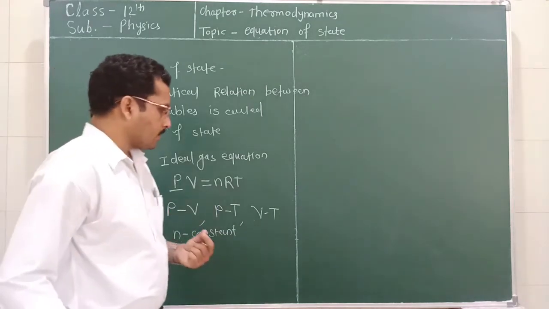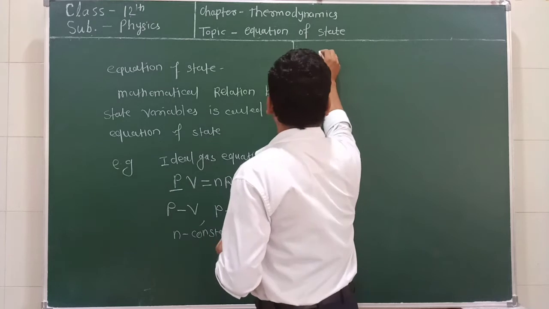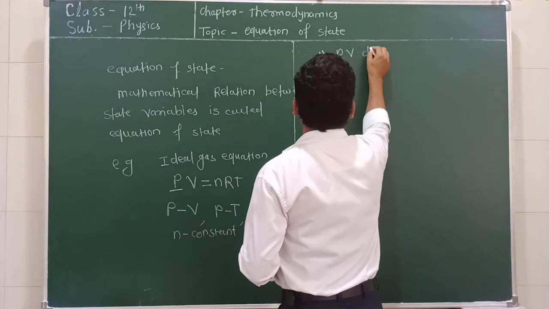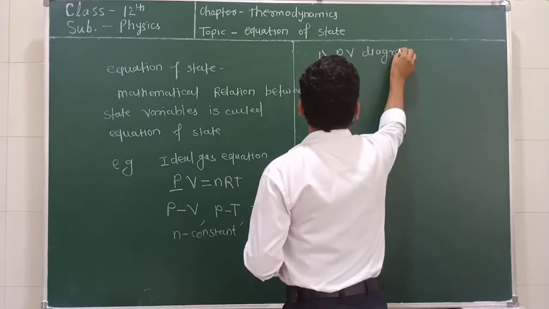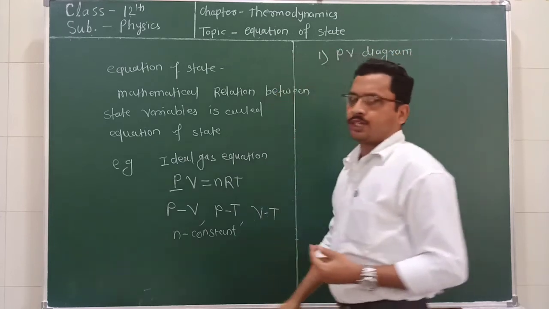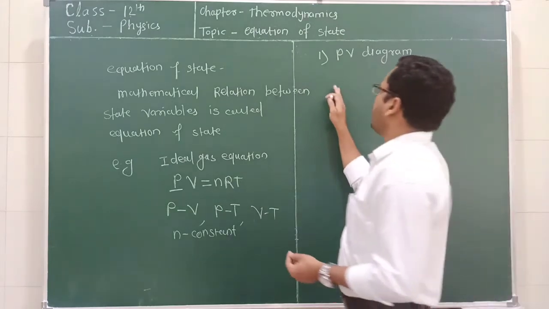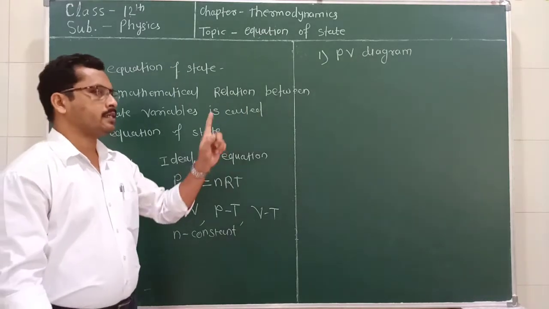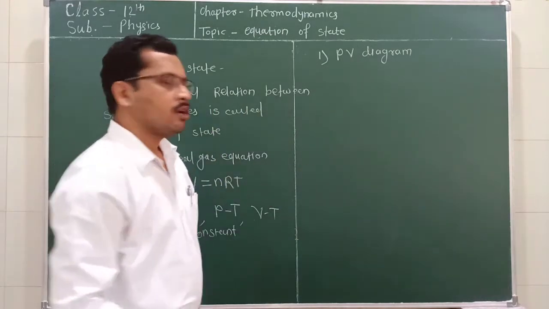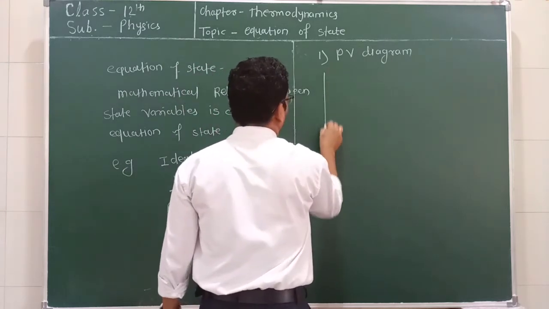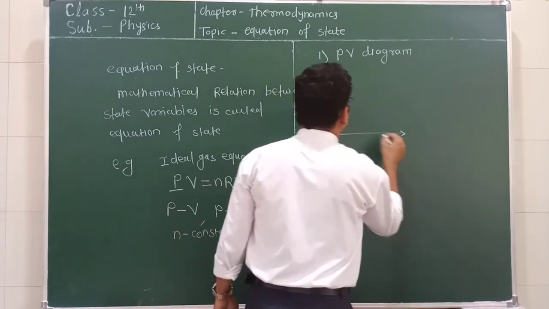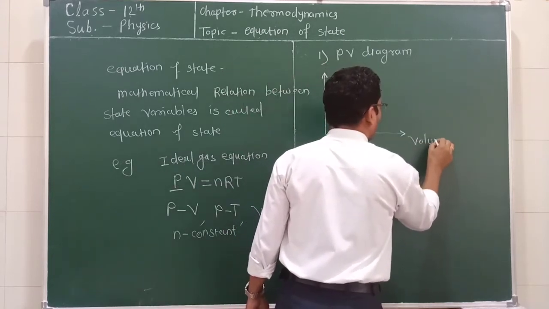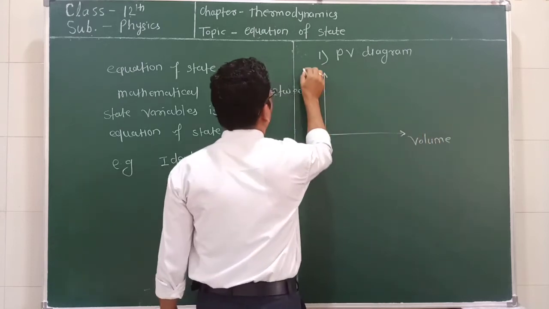Okay, now let's see the example: the PV diagram. It is also called a pressure volume indicator. So what is the PV diagram? This is the graphical representation of pressure versus volume. So we can draw here: this is volume and this is pressure.